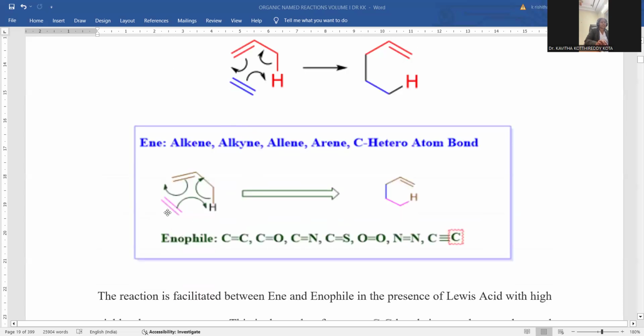If you want to take this Alder-ene reaction, you may go with either a carbon-carbon double bond, carbon-oxygen double bond, carbon-nitrogen double bond, carbon-sulfur double bond, oxygen-oxygen double bond, nitrogen-nitrogen, or else a carbon-carbon triple bond as well. These many kinds of multiple bonded compounds are susceptible to participate in the Alder-ene reaction. That's the reason why the reaction has extended applications, and extended compounds are formed. Obviously, there is applicability of these compounds in various fields. You can notice this is the way the Alder-ene reaction takes place.